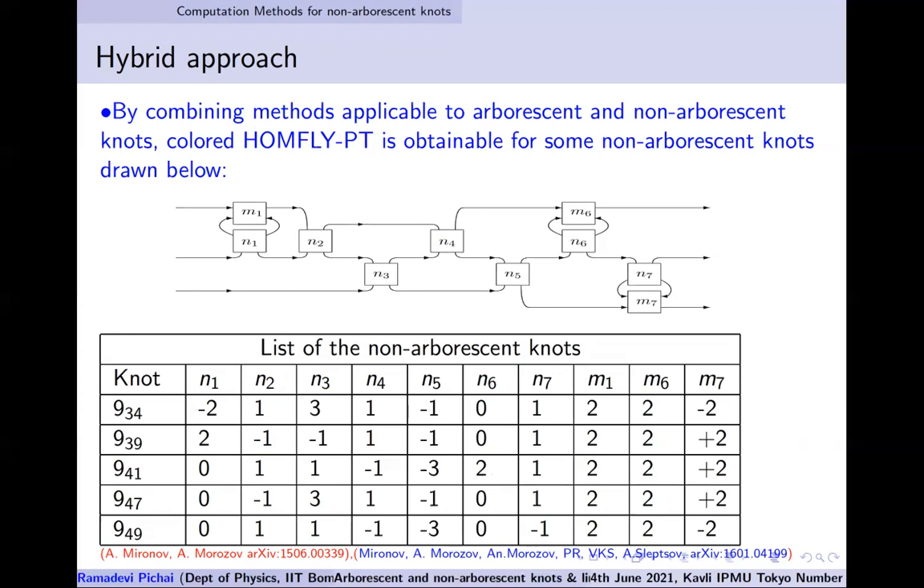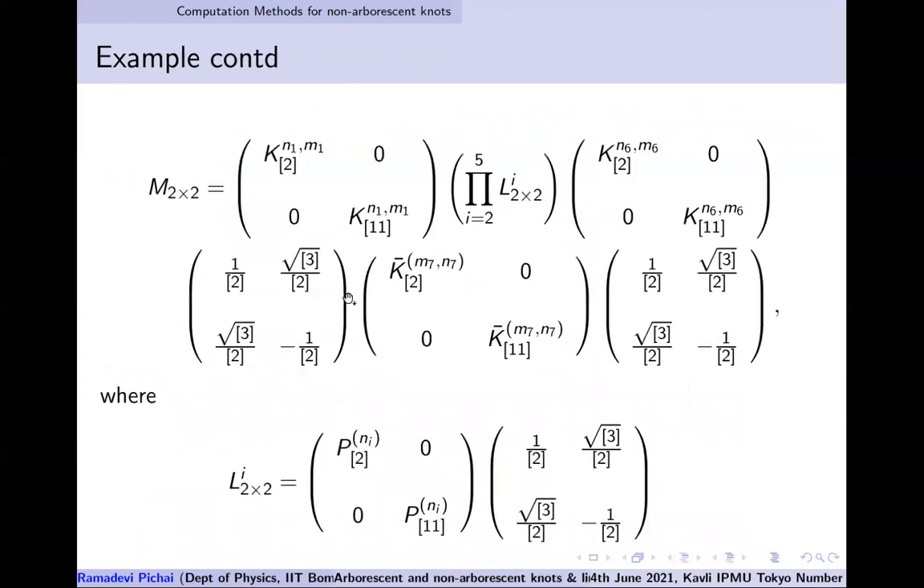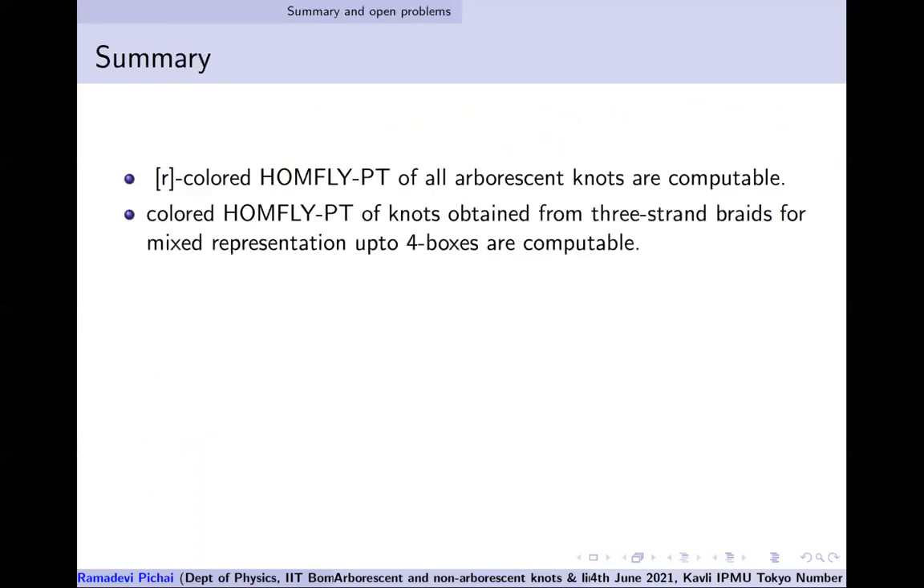So these are some of the interesting, elegant ways of getting the polynomial form when we are stuck. Suppose I draw it as a non-arborescent knot, I'm not able to do it. But if I use the tools of both these methods in a hybrid fashion, we could actually capture the colored HOMFLY-PT. Some are indicated here as an example, but it's a very straightforward exercise.